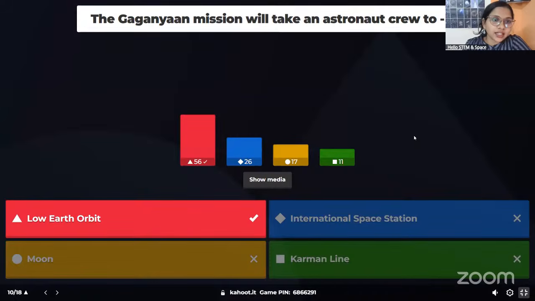And most of you gave the correct answer. 56 of you gave the correct answer. It's actually the low Earth orbit. Gaganyaan mission is India's first human space flight mission. And we will be sending 3 astronauts into our low Earth orbit. They will spend 3 to 7 days in low Earth orbit. So basically Gaganyaan mission is a start for human space exploration missions of India. So this is an Indian mission.